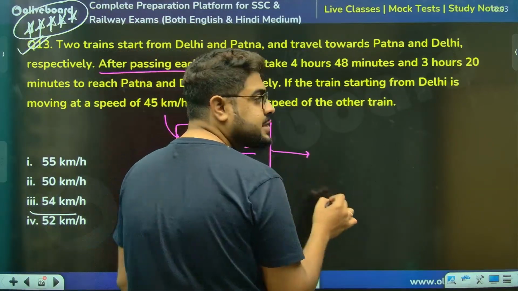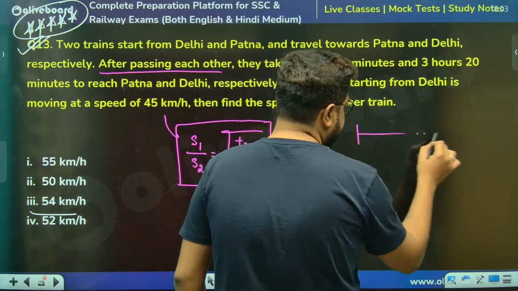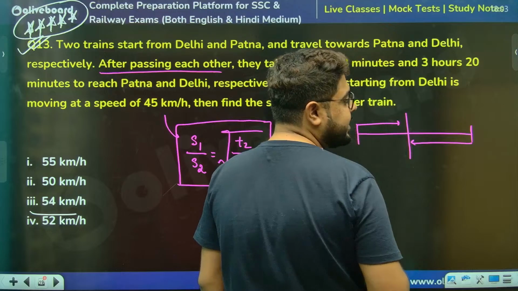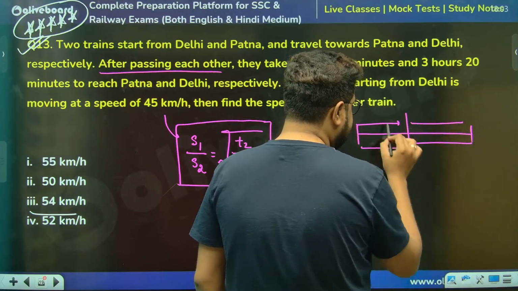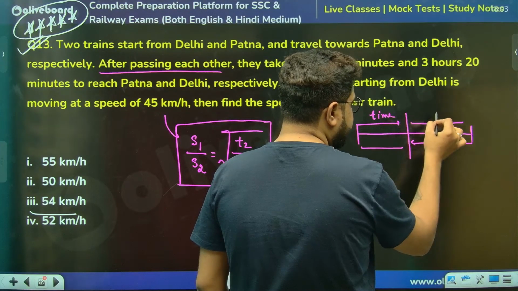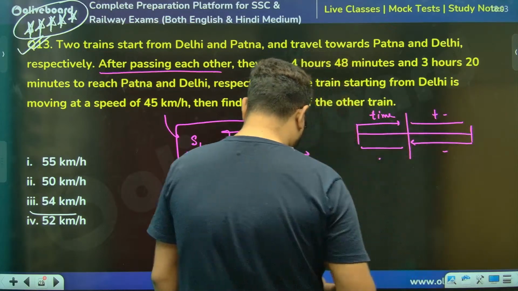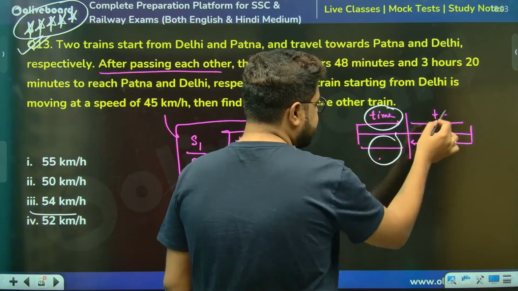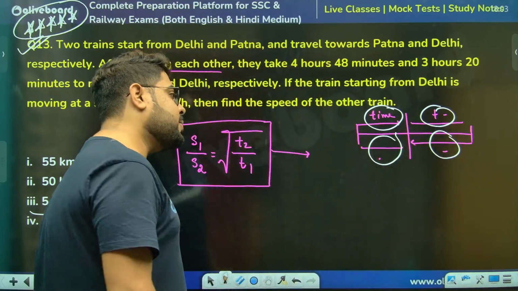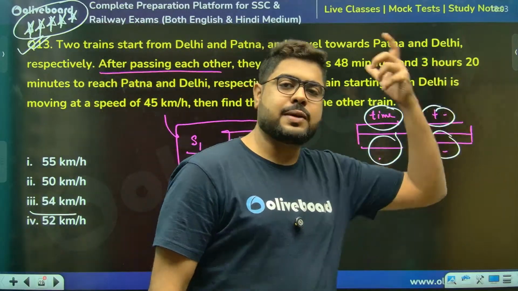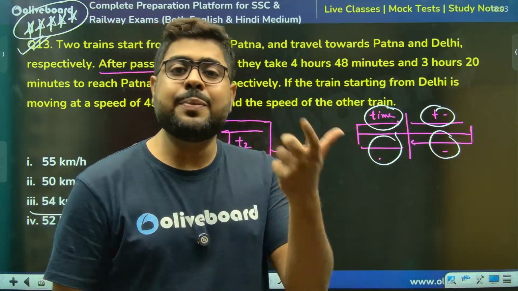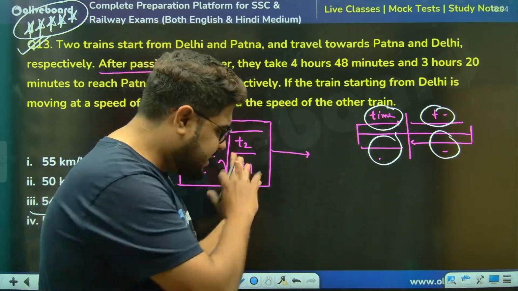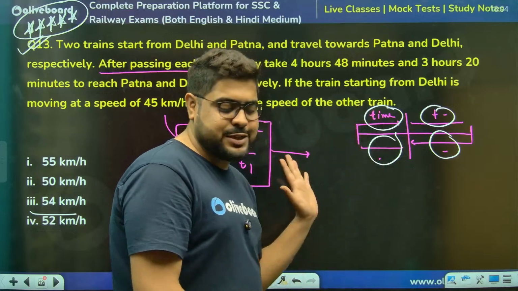Now how does this come? Say this particular train is coming, and this particular train is coming. They have met here. So this is some time, this is some time. Always remember this is in GP. This by this is equal to this by this, the time ratio. From there you can get the speed, that is the concept of GM, or mean proportional, root over of T2, T1. So from there we actually get this formula. I've just given you the gist of how this formula comes.